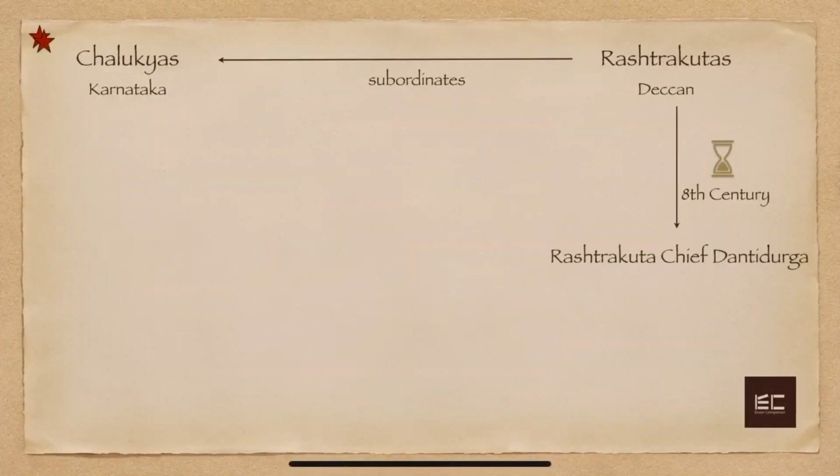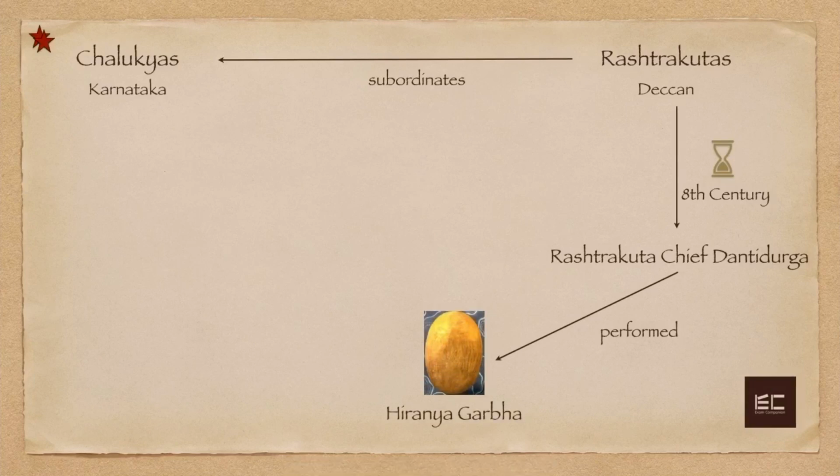In the 8th century, a Rashtrakoot chief, Dantidurga, removed his king from power, or he overthrew his Chalukya ruler, and he performed a ritual called Hiranyagarbh or golden womb, or it's also called golden vessel. Hiranyagarbh, golden womb and golden vessel are all names of the same ritual. It was said that if Hiranyagarbh is performed with the help of a Brahman, then it helps the sacrificer to be reborn as a Kshatriya.